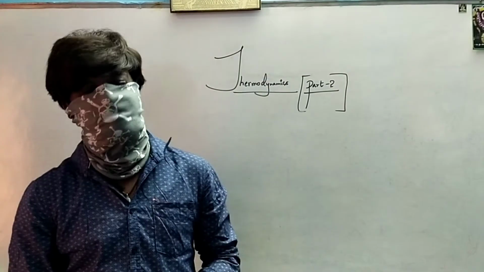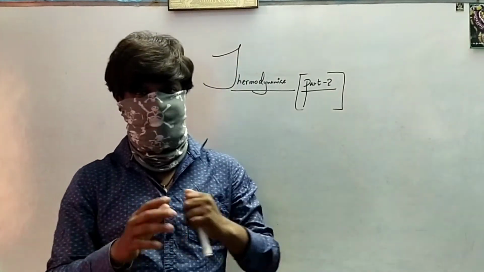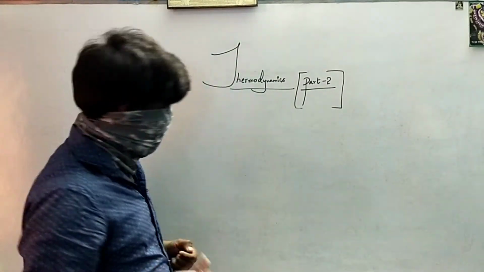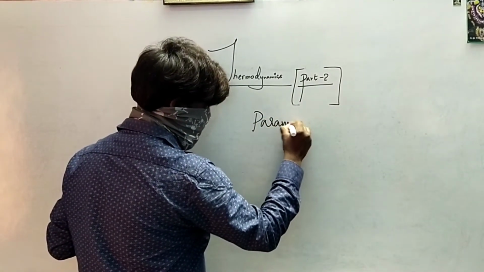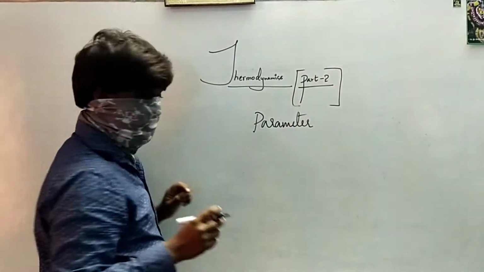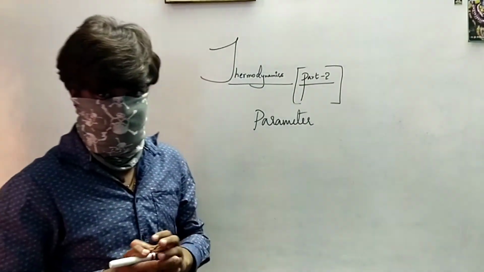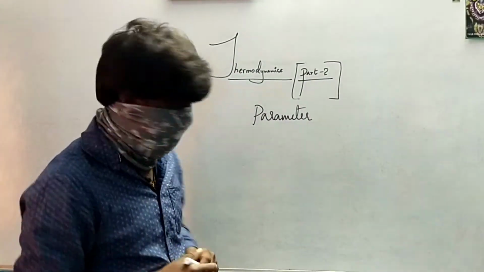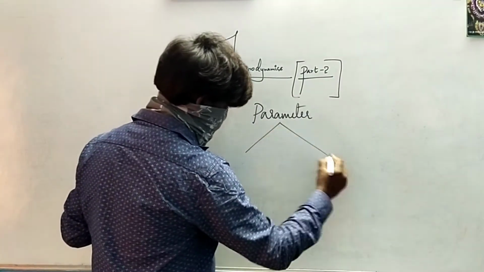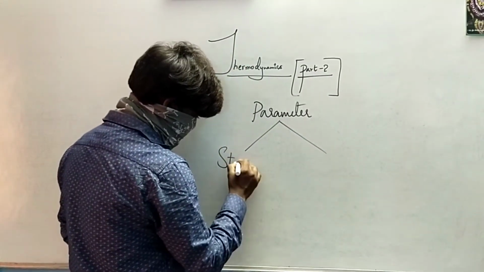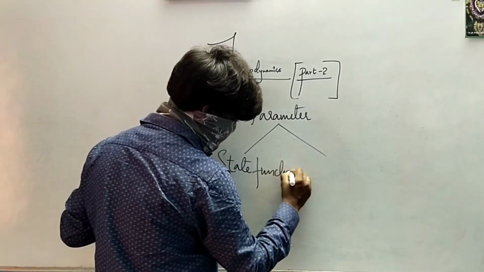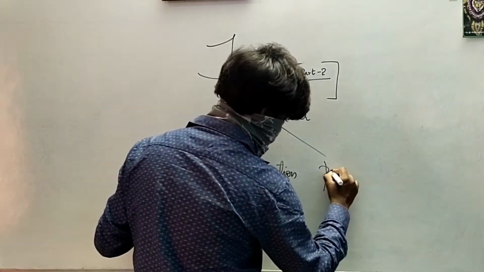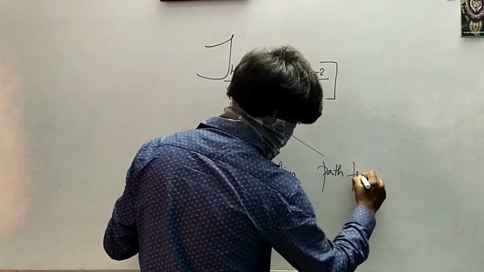Parameters can be classified into two types. Let me help you understand that. These parameters, whatever we have discussed, that we can measure for thermodynamical systems, can be classified into two types. One is called the state function, while the other is called the path function.